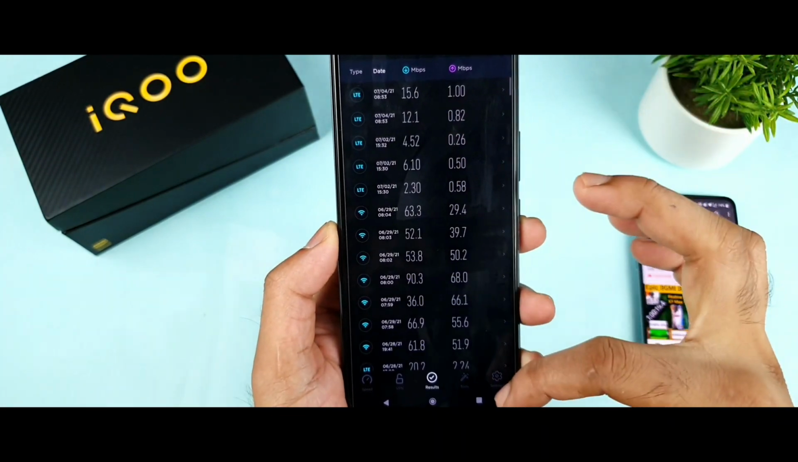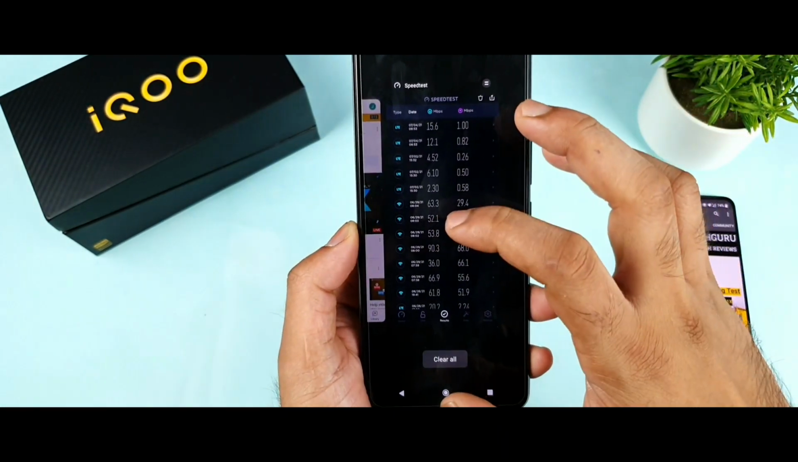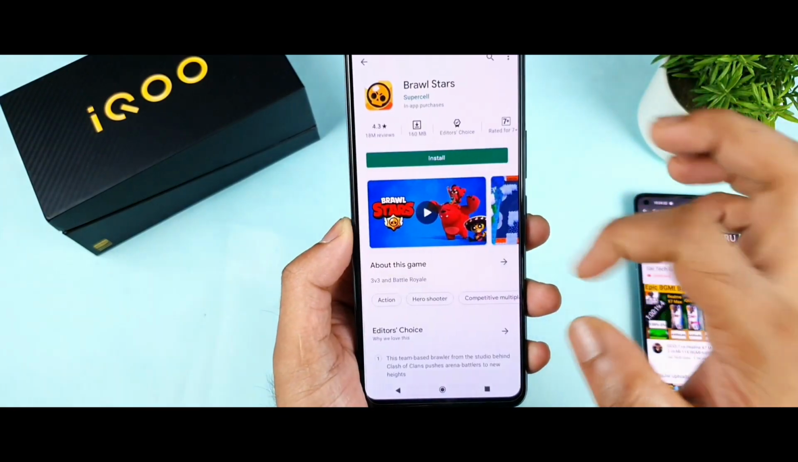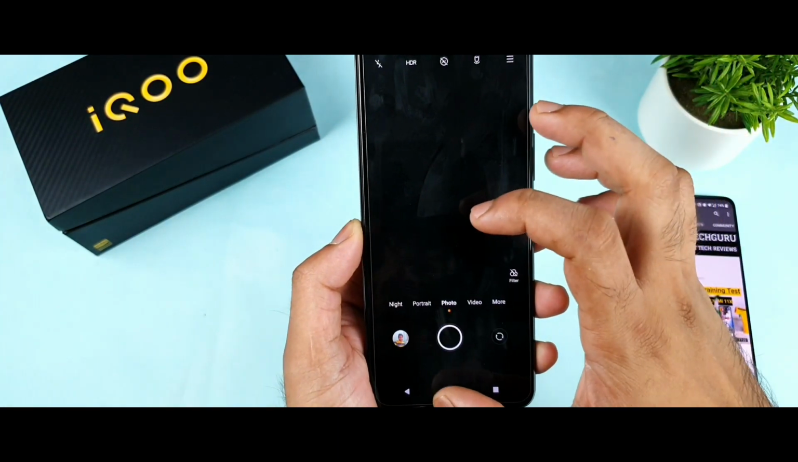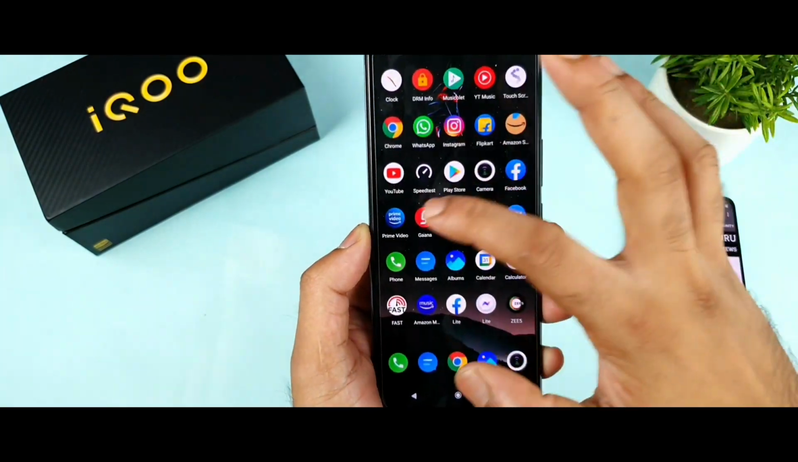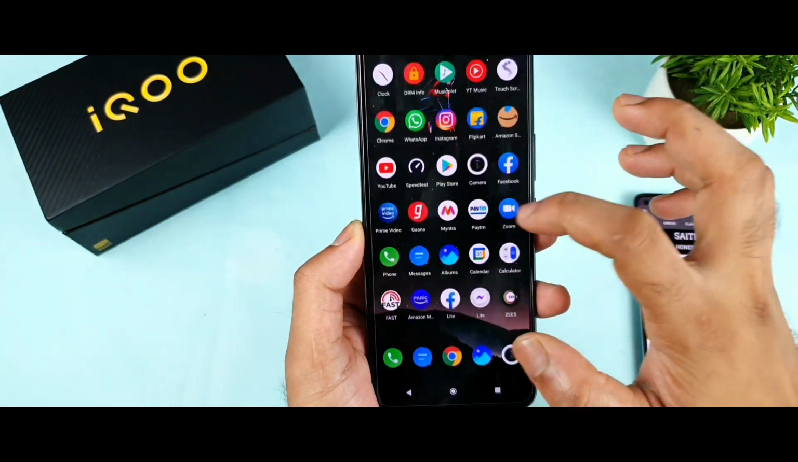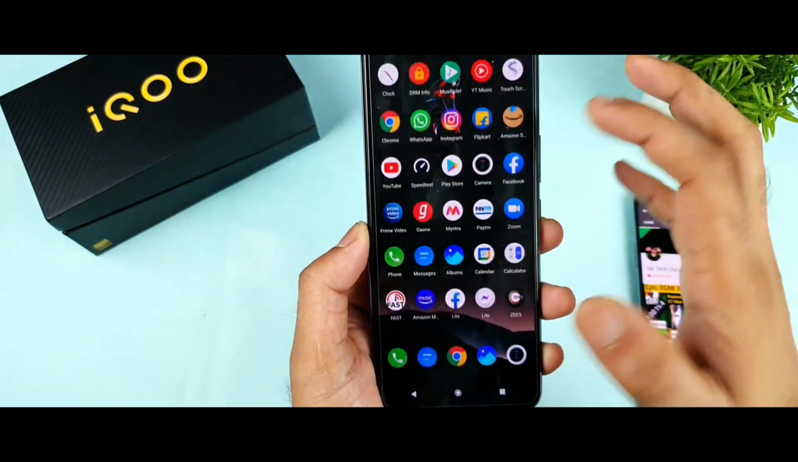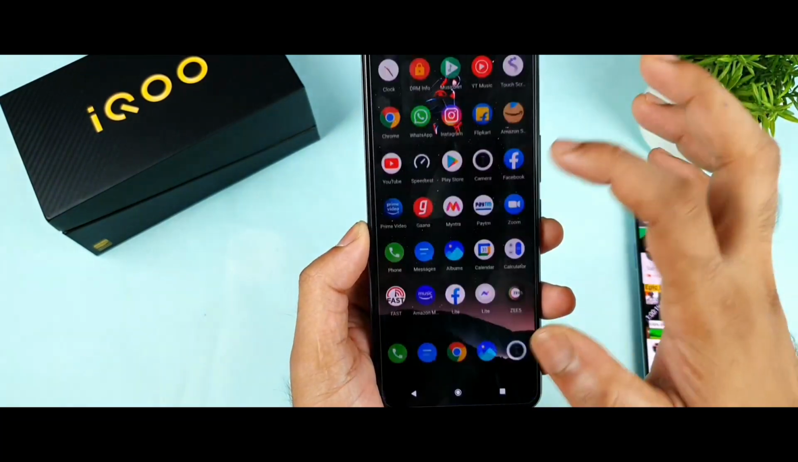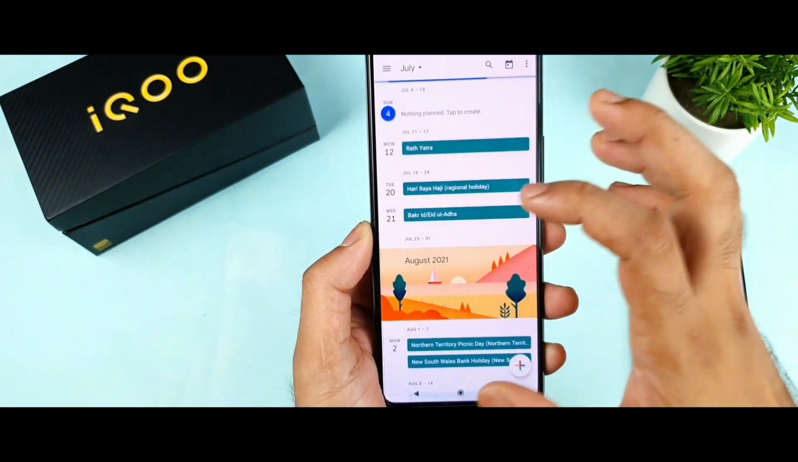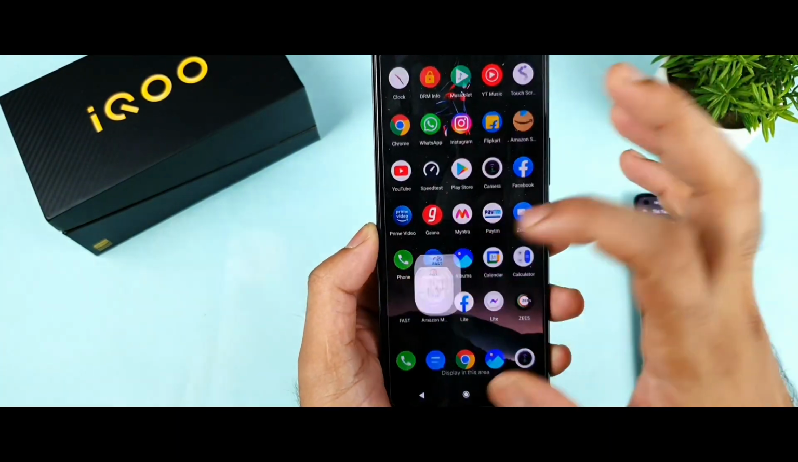Speed test, perfect, same results as before. As you can see, speed test, Play Store, same application, camera, no problem, Facebook, same, it did not get reloaded. Prime also did not get reloaded, Ghana, perfect, Myntra, perfect. Wow, that's fantastic, friends. Opening all these 46 applications, multitasking, that's really great.